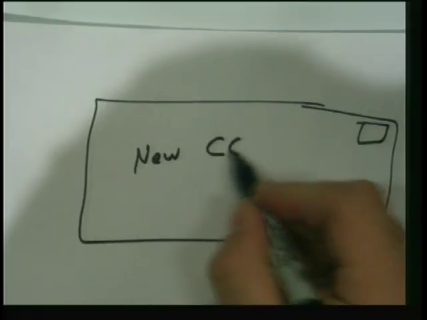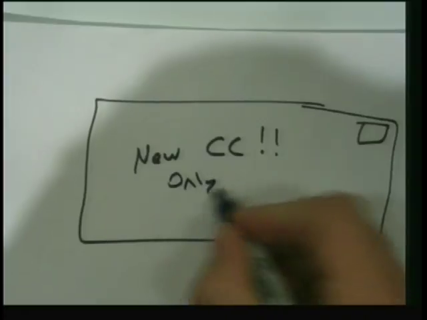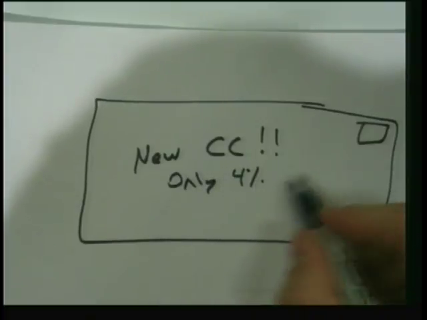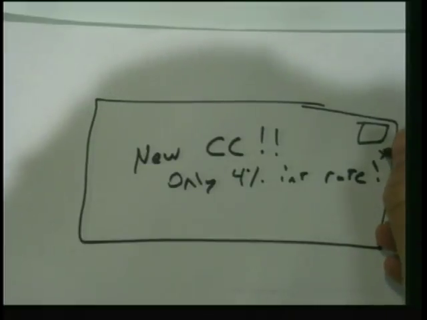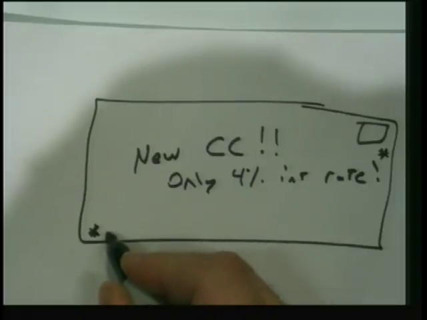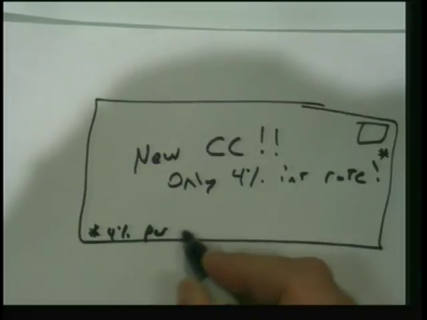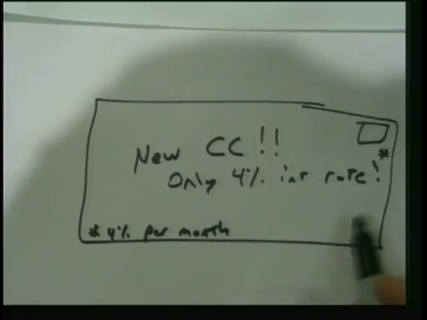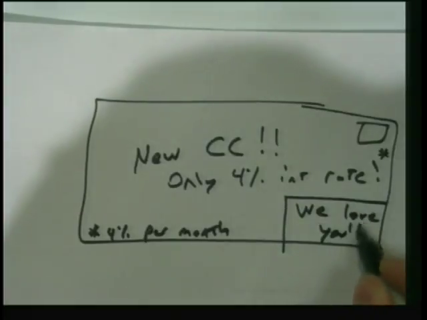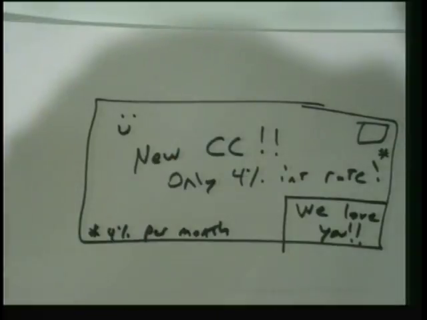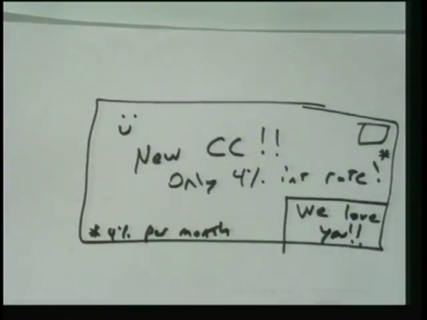Now, here's the way they used to sell these credit card offers: you would get an envelope in the mail, and it would say, new credit card, only 4% interest rate. And then they'd have an asterisk here, and it would say 4% per month. And then down here they'd add a message. We love you. And they want you to be stupid.